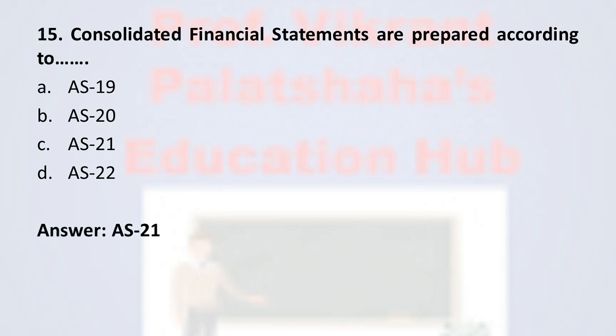Next, question number 15. Consolidated financial statements are prepared according to option number A, accounting standard number 19, option number B, accounting standard number 20, option number C, accounting standard number 21, and option number D, accounting standard number 22. The correct answer is accounting standard number 21, option C.